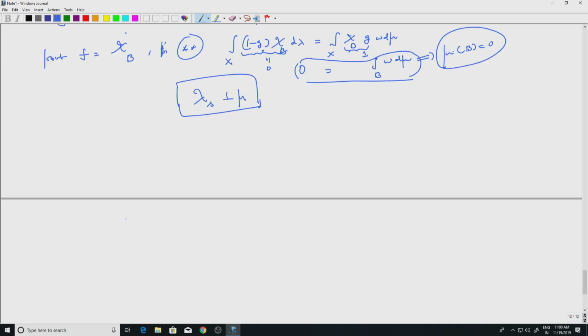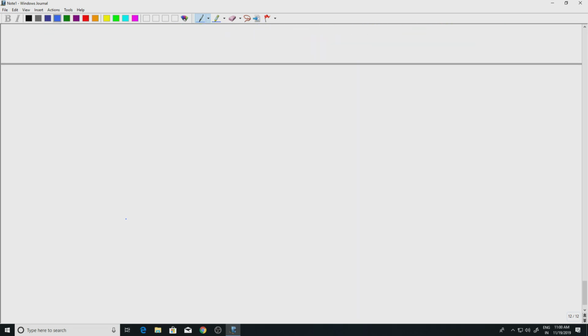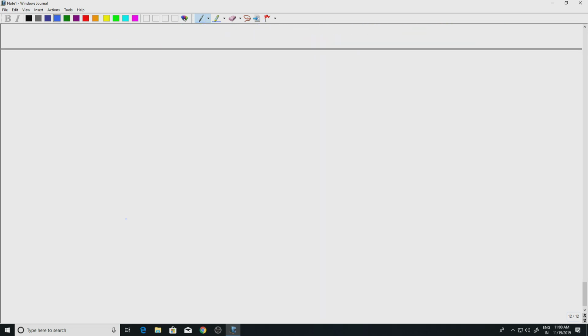So, another new idea will come here. Replace f by (1 plus G plus G squared plus etcetera plus G to the n) times chi E. Well, what is E?